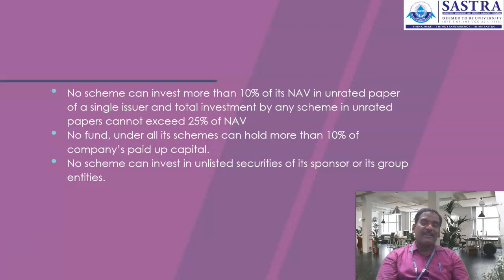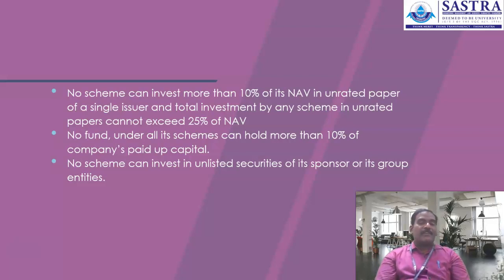No scheme can invest more than 10% of its total NAV in unrated papers. NAV is a concept we call net asset value. It is based on the market value of the investment for the specific scheme. After deducting the charges, the net value of investment is calculated. For unrated debt instruments issued by an issuer, like commercial papers, those kinds of instruments cannot be invested in more than 15%.